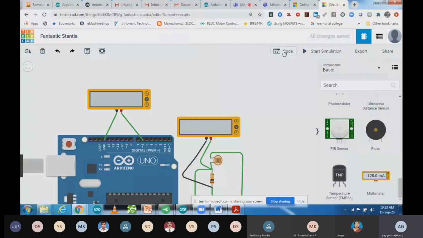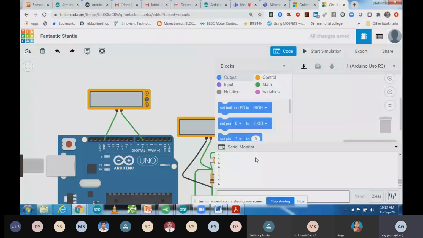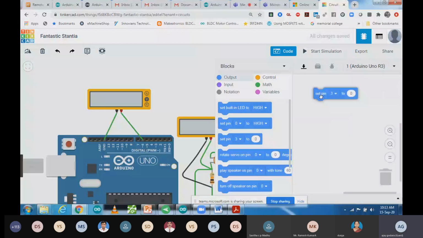This one is my previous code, I'm going to delete it. For the output over here, I'm going to use the third block. The third block is over here, this one. This one is for PWM. Only PWM pins you will find over there. So I'm going to select that pin, that is number 6, and choose how much value you want to write.